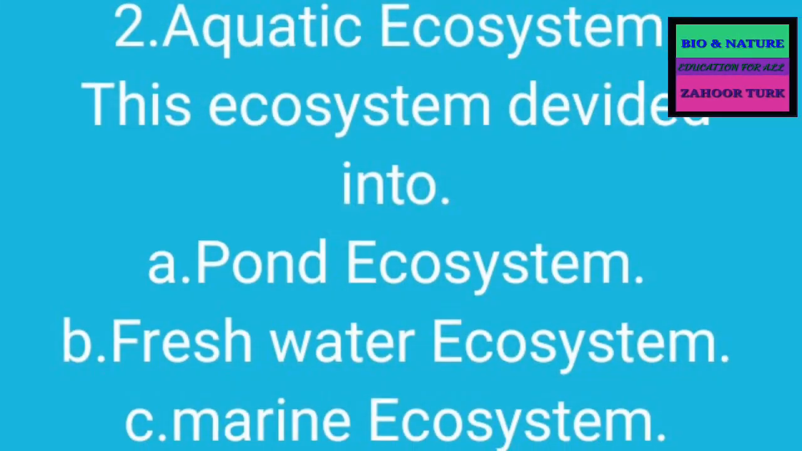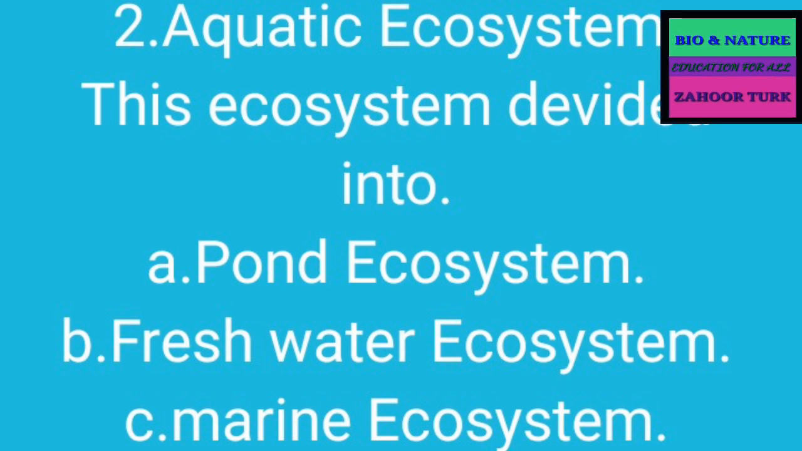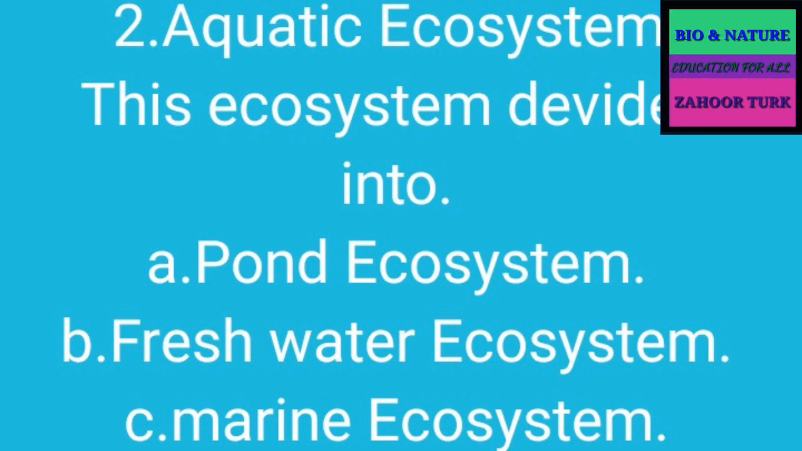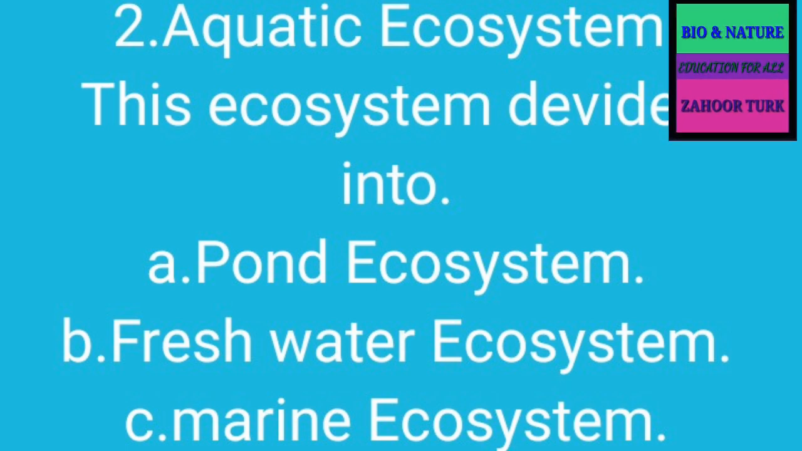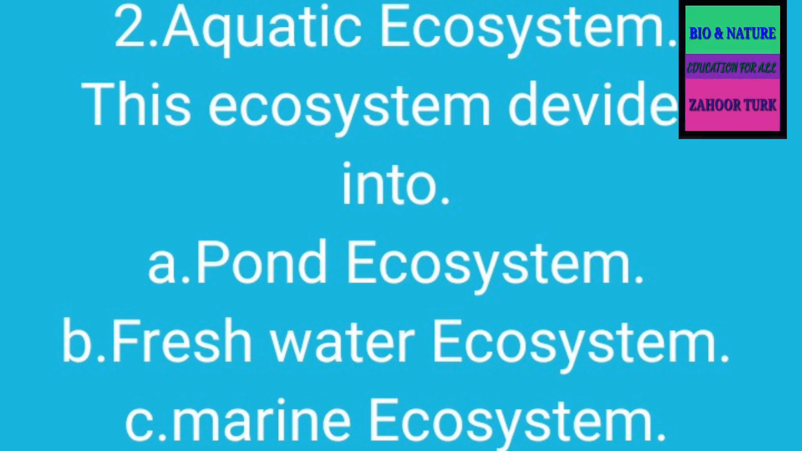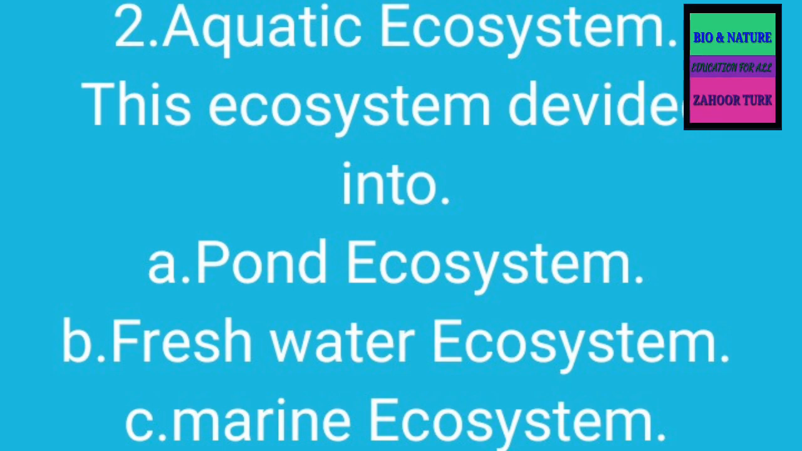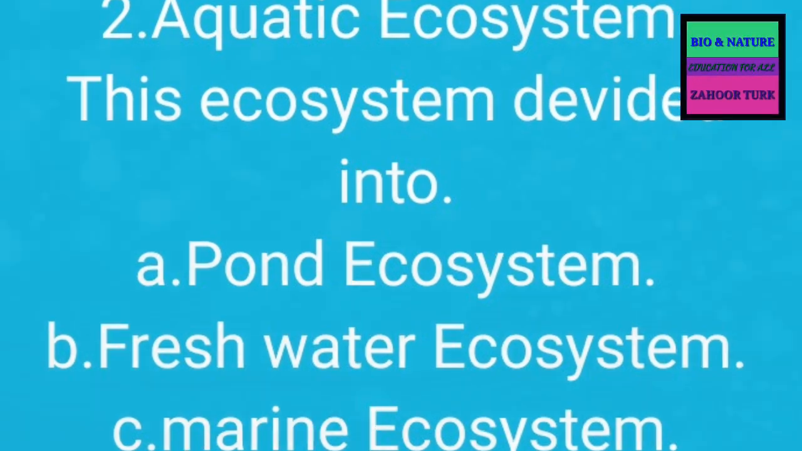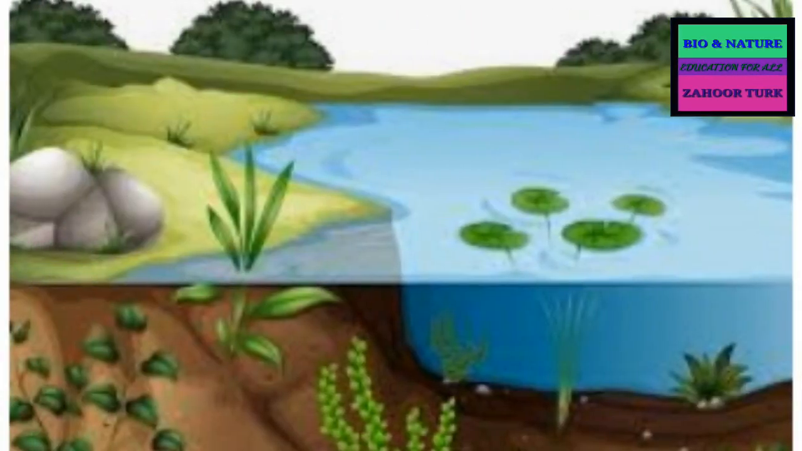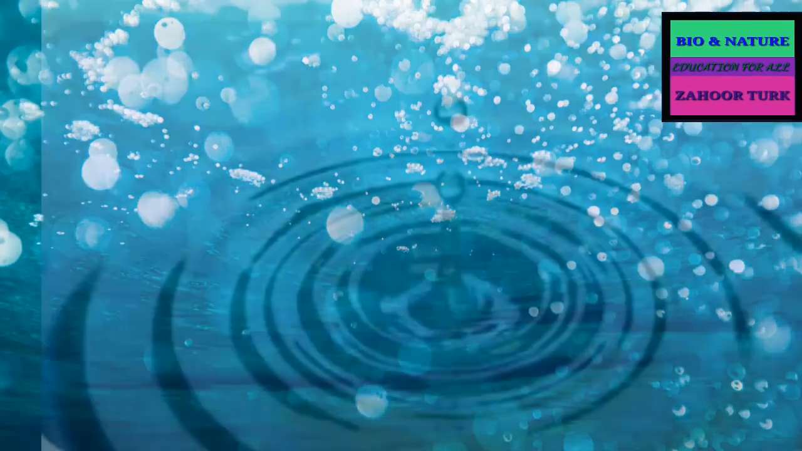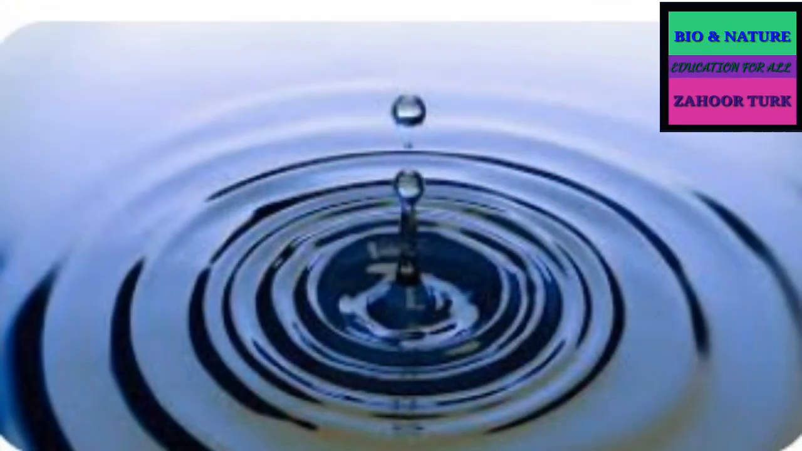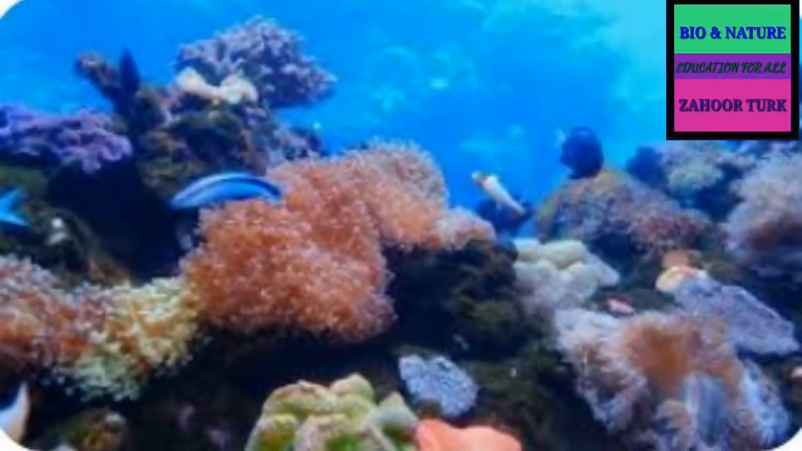The second type of ecosystem is the aquatic ecosystem. The aquatic ecosystem is also called the water ecosystem. This ecosystem is further divided into pond ecosystem, freshwater ecosystem, and marine ecosystem.